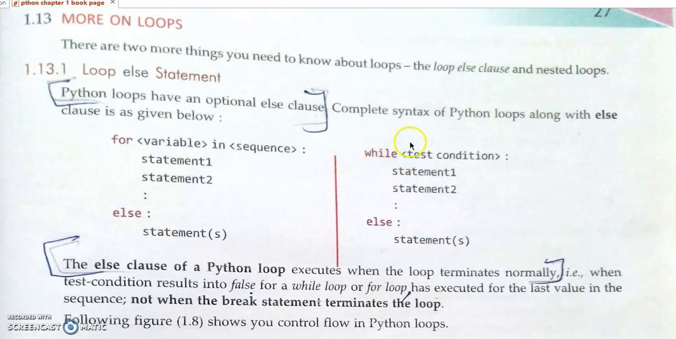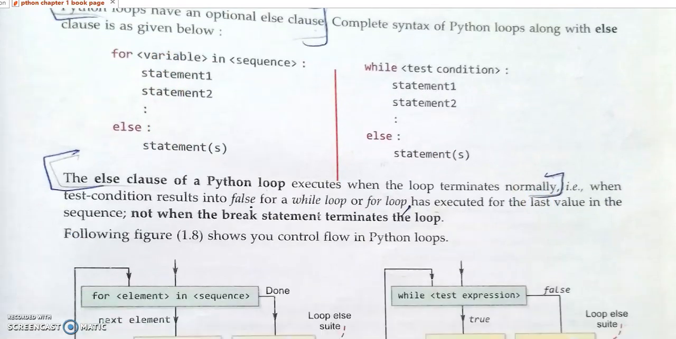If the while loop is terminated normally, that is without using the break statement, then the else part is executed. Else, if it is terminated abruptly, the else part won't be executed. Likewise, the same thing is followed in the for loop also. If the for loop is terminated abruptly by using a break statement, the else part won't be executed. Understand? So this is the more on loops, for loop.